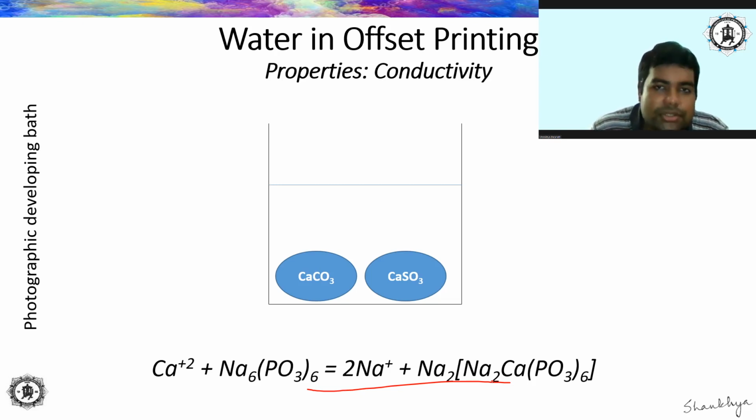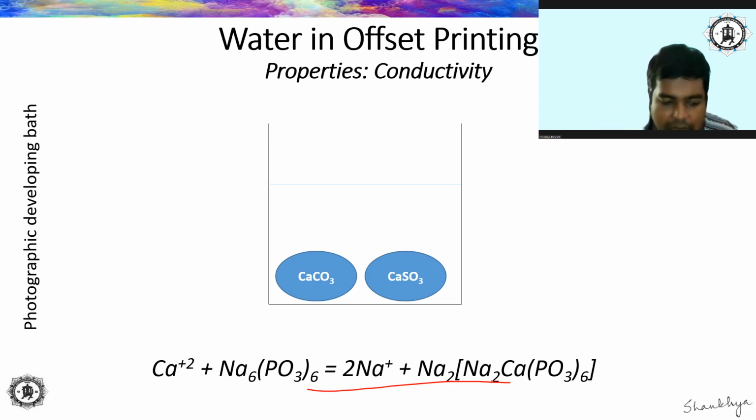But when you are doing some professional work, during that time you have to be very considerate about what quality of image you are getting. Now, if for example you see that in the film you are getting some stains due to the calcium carbonates and calcium sulfides that exist in the water with which you made the developing bath, what is going to happen?